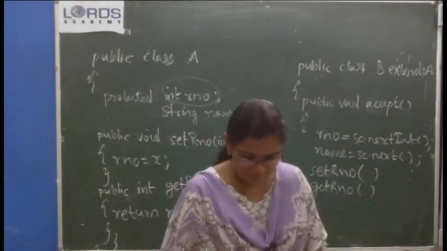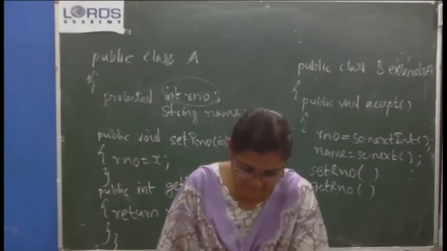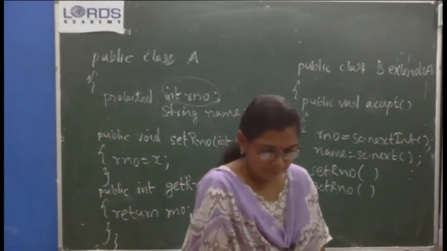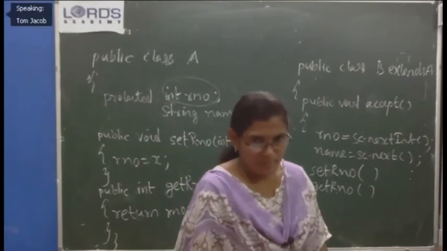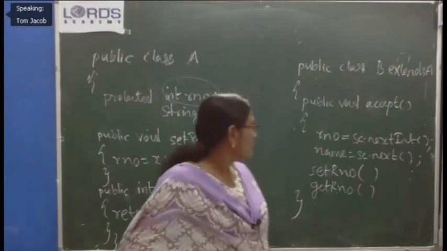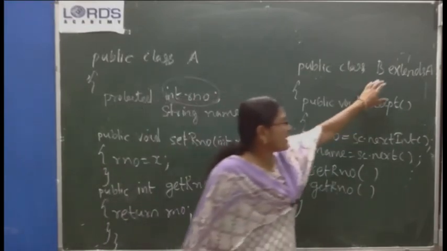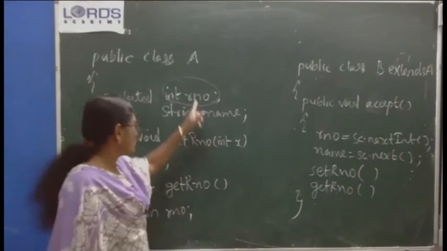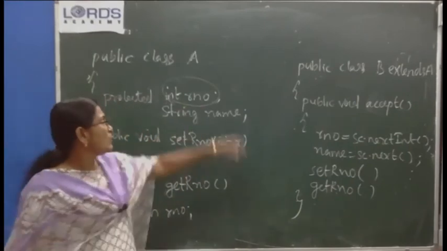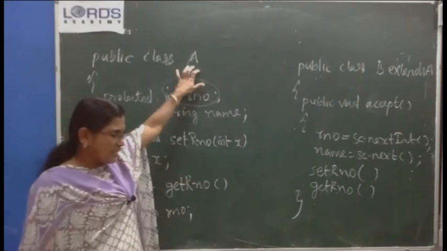Tom, did you understand? What is the need of inheritance? If you don't use the keyword extends here, to make use of these variables, you have to create an object of the class, isn't it?